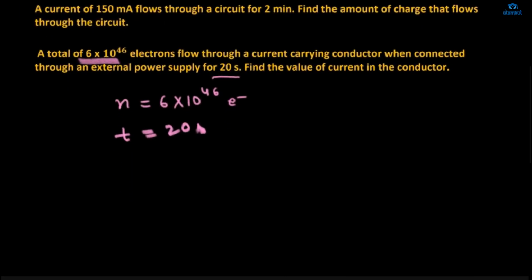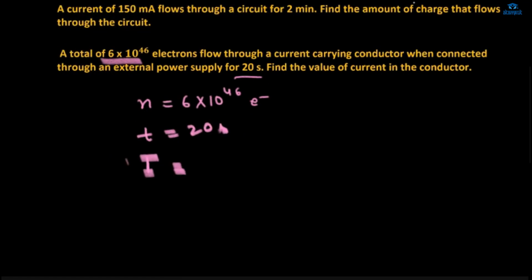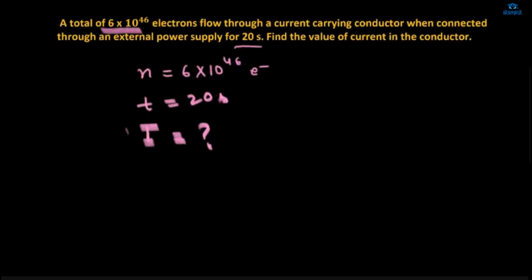So you have to solve for what? I. You have to solve for I. Can you solve it? Can you try? Will you try, or should I give you the hint? Okay, ma'am. Okay, just you try. Otherwise, you have to use both of the formulas. Once you have derived the formula that will be used in this question, you'll solve.